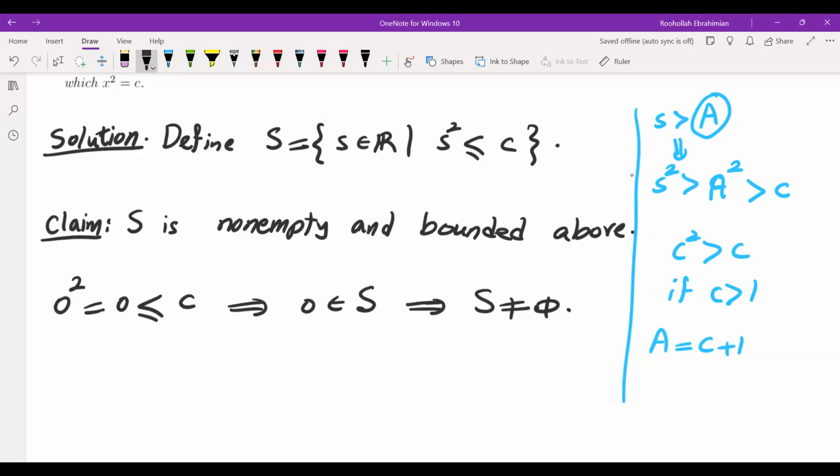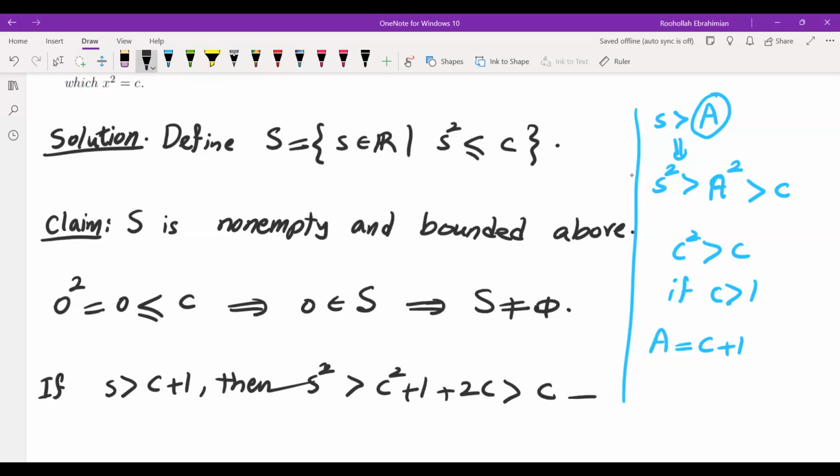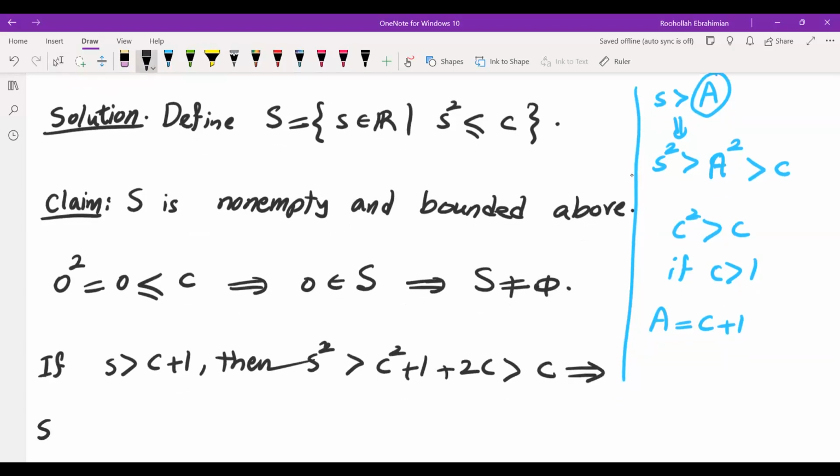So if S is more than C plus 1, then S squared is more than C squared plus 1 plus 2C, which is more than C. And that would mean S is not in the set S. So that means C plus 1 is an upper bound for the set.